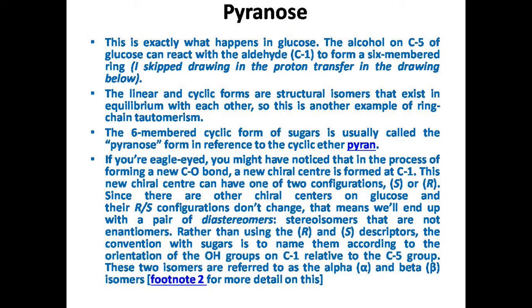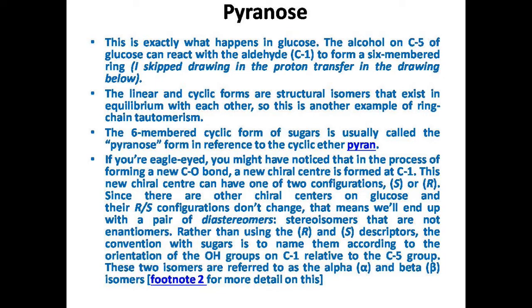The six-membered cyclic form of a sugar is usually called the pyranose form, in reference to the cyclic ether pyran. It means that after forming the six-member ring, the structure is like pyran, but it is a sugar, a carbohydrate, so the name ends in -ose. So that is why it is a pyranose structure.